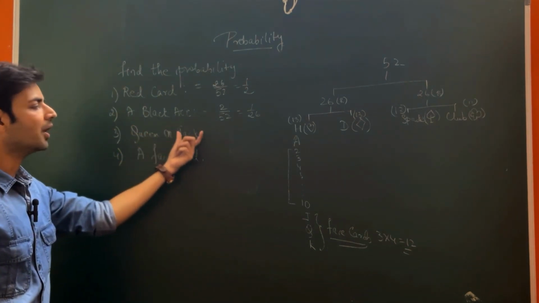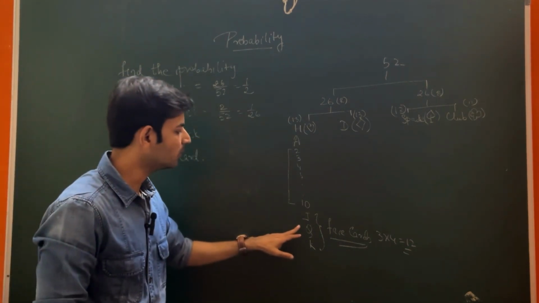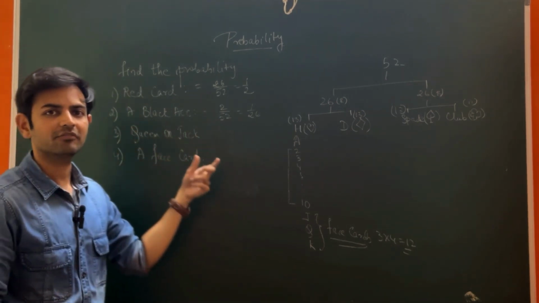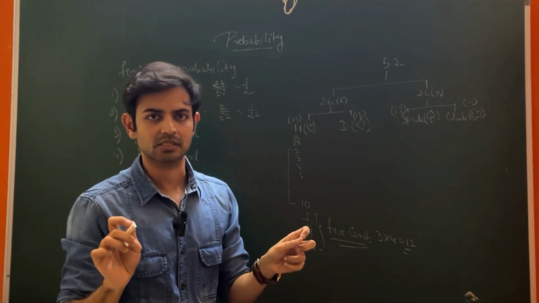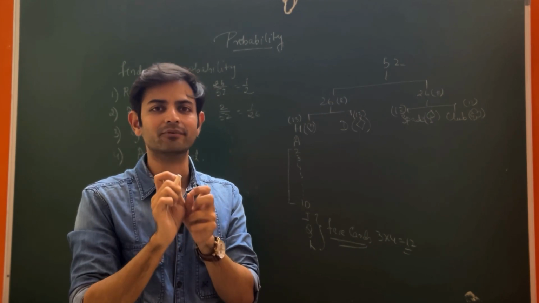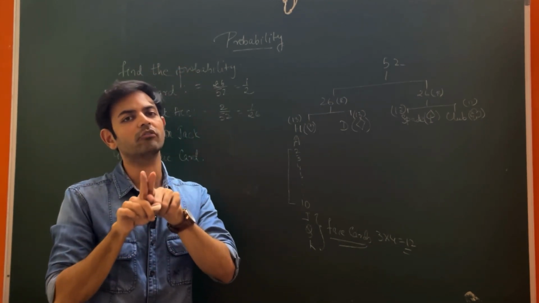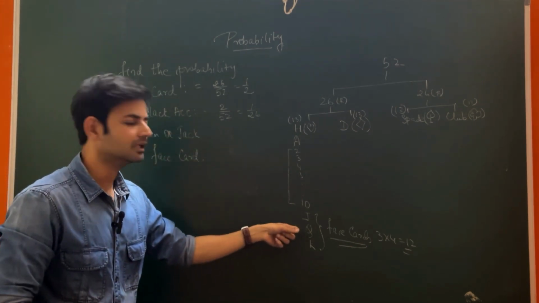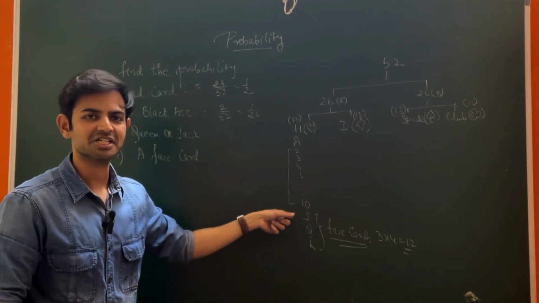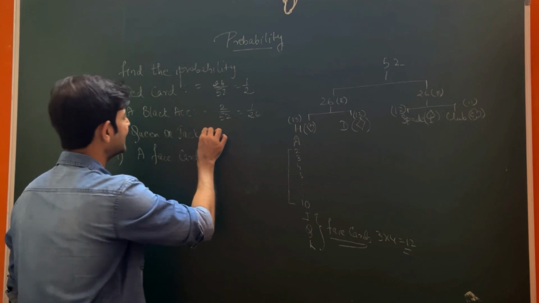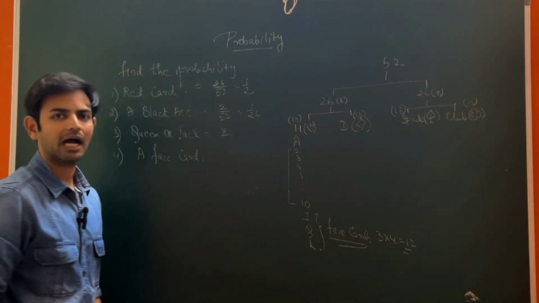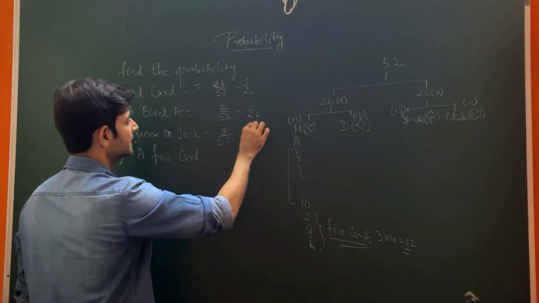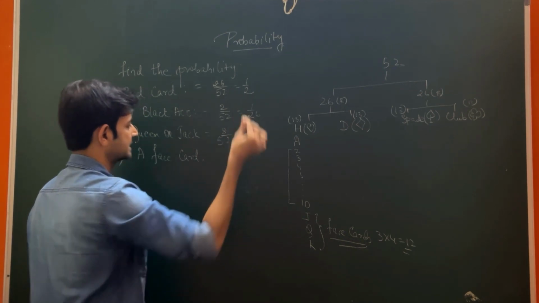A queen or a jack. Now there are 4 queens and there are 4 jacks. Because it is or here, we have to consider both the cases. If it is and, we have to take the combination of both of them. Right now it is or, so we will take either queen or jack. So there are 8 such cards out of 52. So we will simplify this to make it 2 by 13.